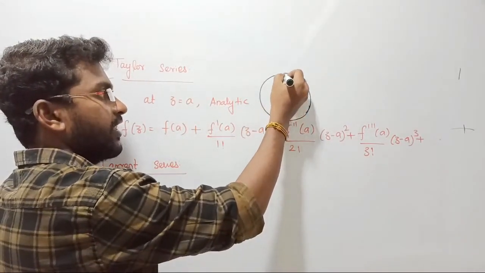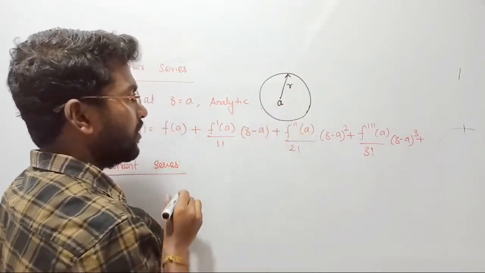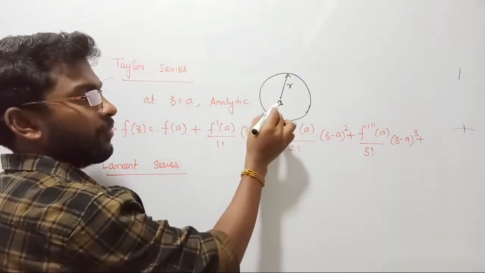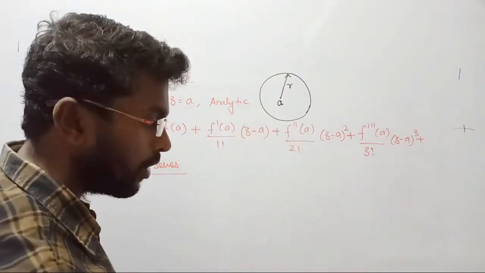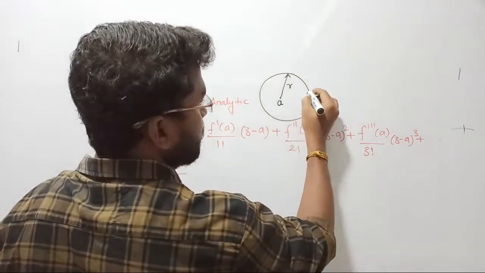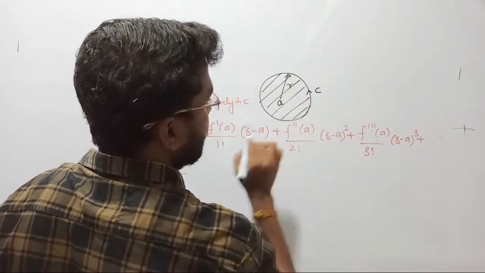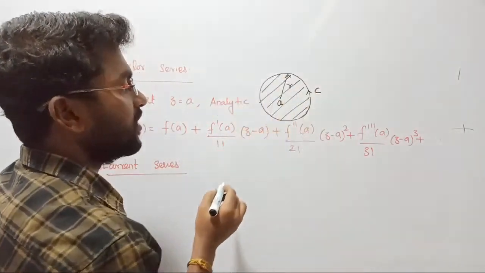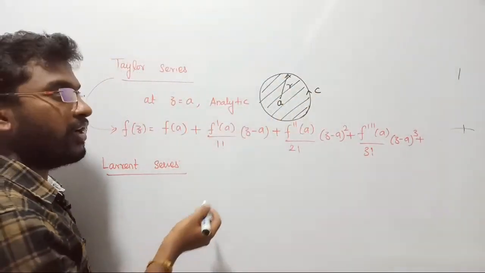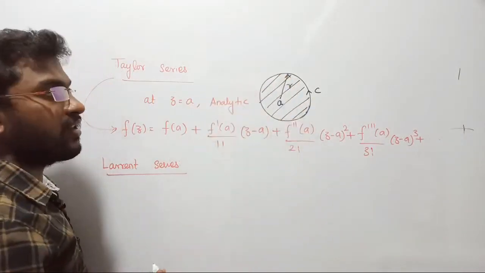Let me define its radius as r, whereas its center point is a, that is the selected point. It might be the origin, or it might be 1 comma 1, or 2 comma 2, or 3 comma 3, like that. Whereas this is the closed region. So this is called the region of convergence. In the selected region your function is said to be analytic. It means there are no poles inside the contour, inside the region of convergence.